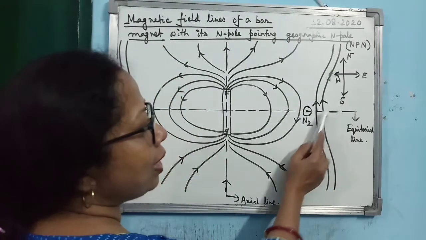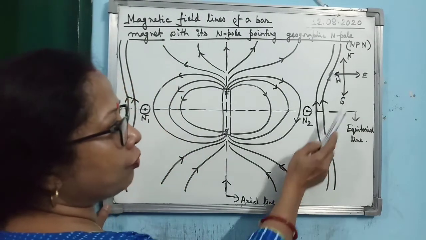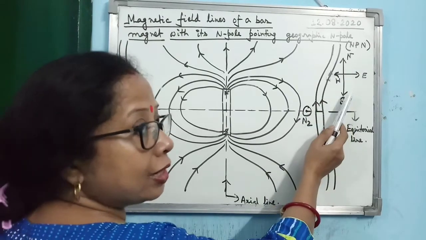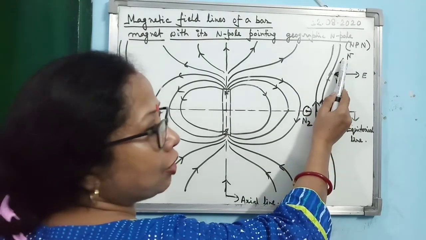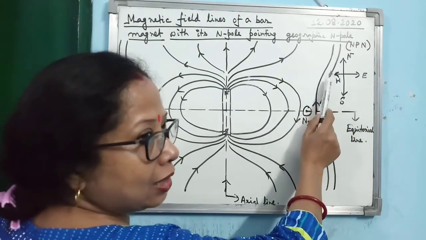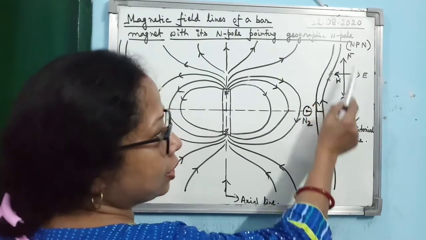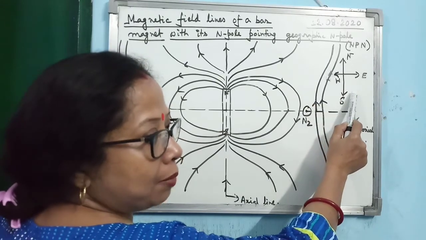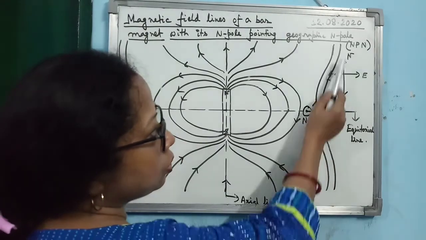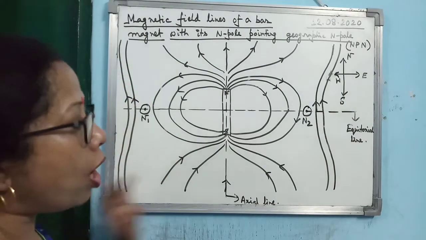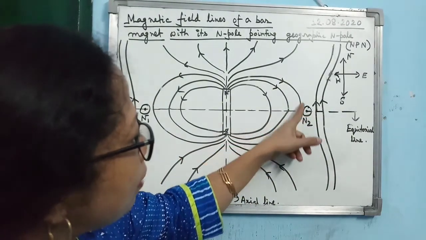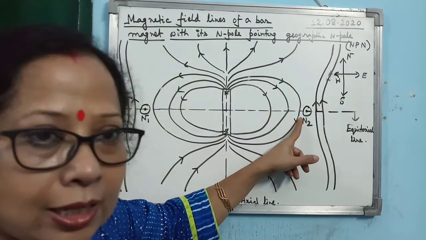Now you see how I have given the direction for the Earth's magnetic field. Here is north, here is south, and I have already drawn the diagram. For the Earth's magnetic field, the south is the magnet representing the Earth's magnetic field. South is in this direction and north is in this direction. And magnetic field lines move from north to south. So the arrow is from south to north. Is that clear? Or if you consider with respect to this point, here you see for the bar magnet, the arrow is in this direction.